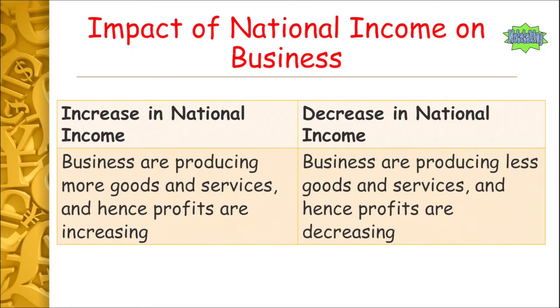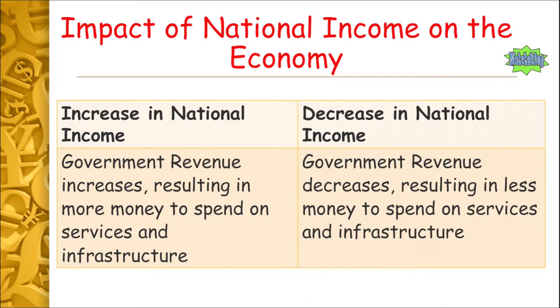Now we're going to look at the effect for businesses, okay? So what effect will the increase in national income have on businesses? Well, businesses are producing more goods and services, so it means their profits are increasing. But if national income is decreasing, that means businesses are producing less goods and services, hence their profits are decreasing. Why? Well, if you look at either the output method or the expenditure method, even the income method, okay? If our national income has declined, i.e. we're making less goods, that means businesses. Who makes goods? Businesses. So therefore the businesses are producing less goods. And if they're making less goods, then they're going to be making less profits, presumably.